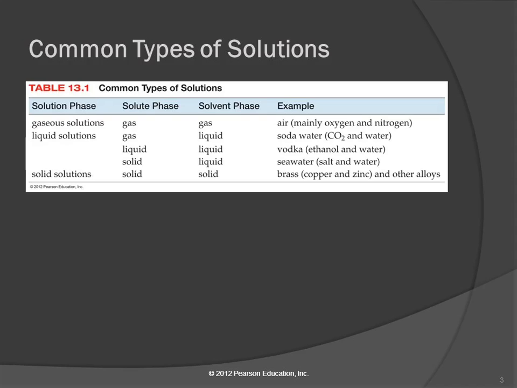It looks like it is a metal, but brass isn't on the periodic table, is it? Brass is a mixture. It's a mixture mostly of copper and zinc. Okay, but it's a homogeneous mixture. It's the same throughout. Now you can't just take copper and zinc solids and smash them together and make brass out of them. You melt them and mix them that way, and then when they solidify, you have a homogeneous mixture. You can also have gases dissolved in solids, which is kind of a crazy thing to think about.